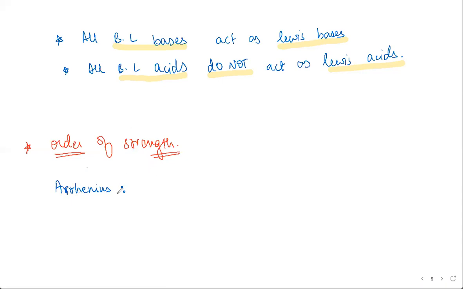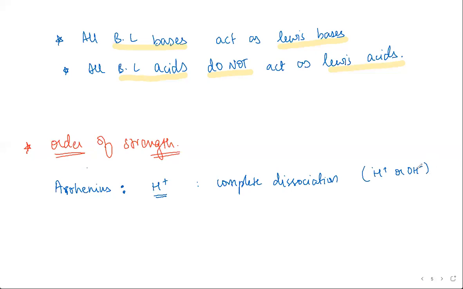Now coming to Arrhenius, the strength of acids and bases. Qualitatively, if we had to look at the strength of acids and bases, let's consider the Arrhenius definition. Because Arrhenius says acids need to give out H plus, you can literally say that if it's a complete dissociation into H plus or OH minus, then it's a strong acid or a strong base that way.